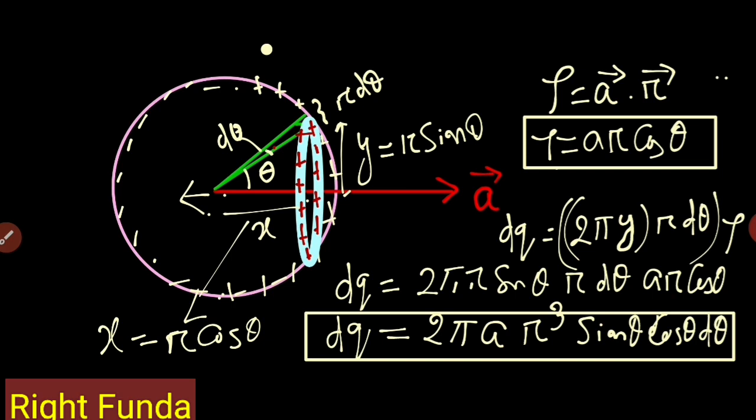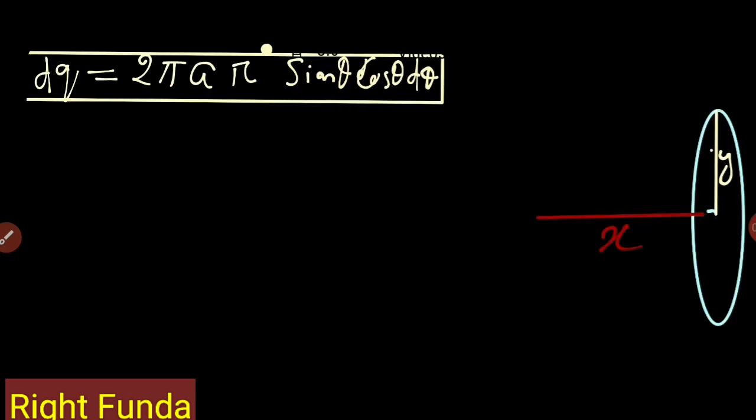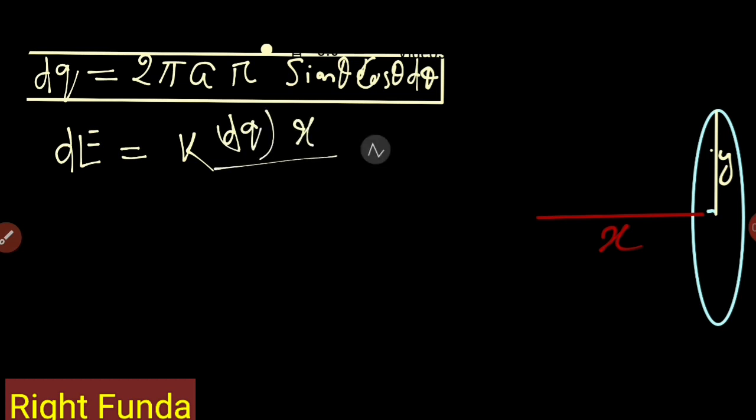We know the electric field on the axis of a ring is equal to k dq x divided by (y square plus x square) to the power 3 by 2.